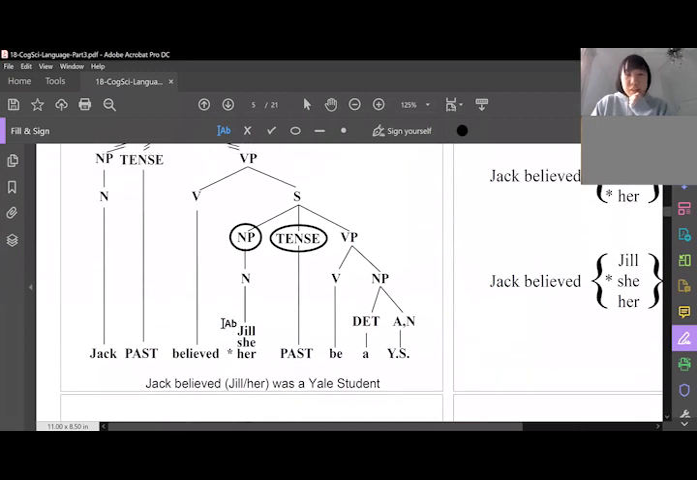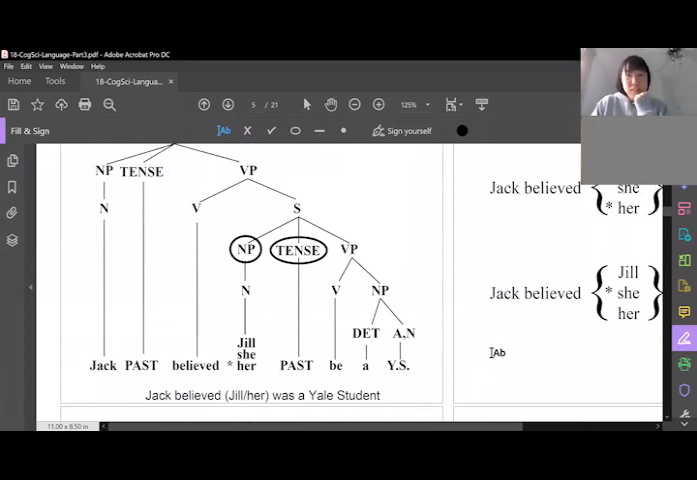What are all the noun phrases in this sentence? Go for it. Jack, Jill, Yale student. Perfect. Technically, a Yale student, because it all falls into it. If you see the or some, those are all a part of the noun phrase.